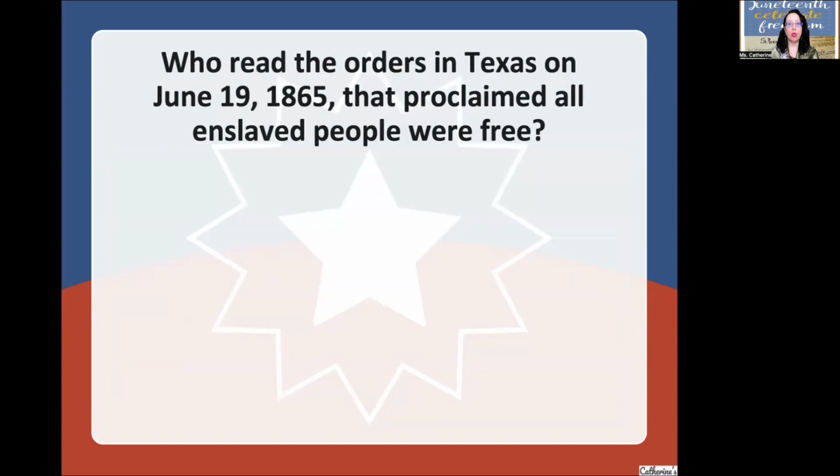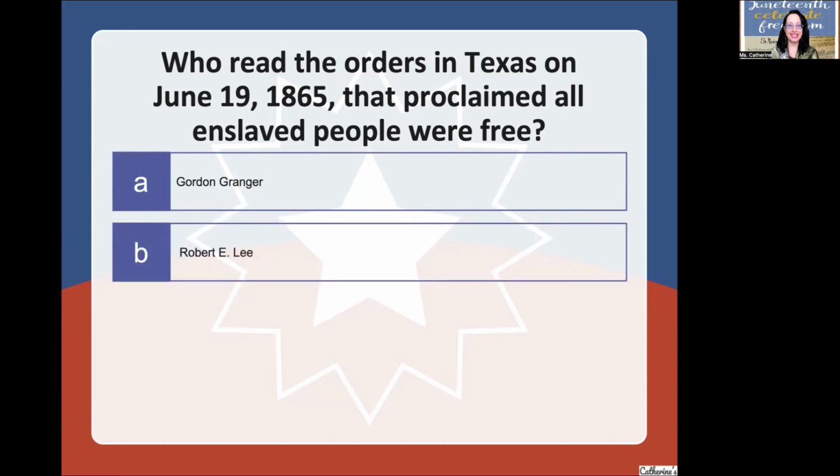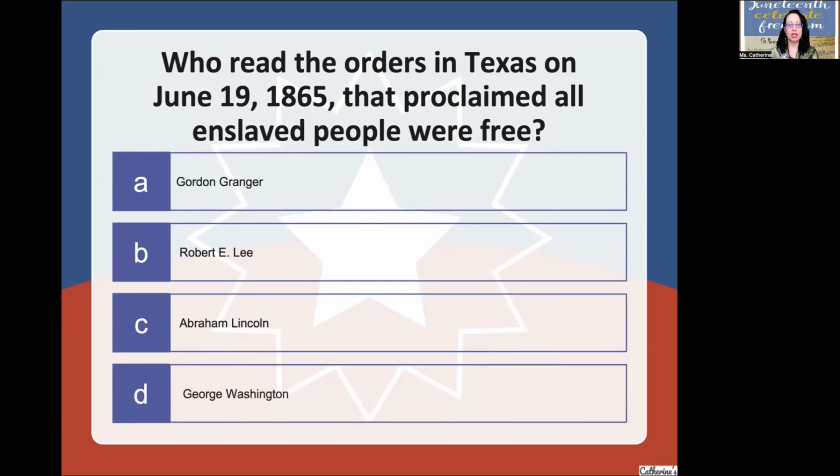Who read the orders in Texas on June 19th, 1865 that proclaimed all enslaved people were free? Gordon Granger, Robert E. Lee, Abraham Lincoln, George Washington. Again, who read the orders?